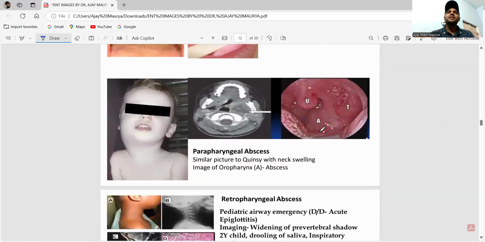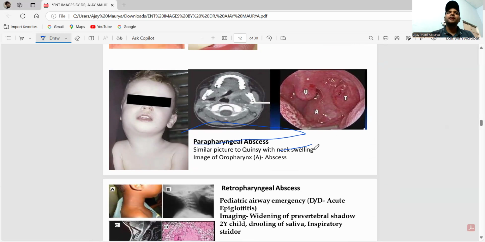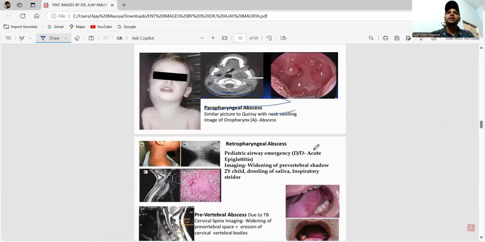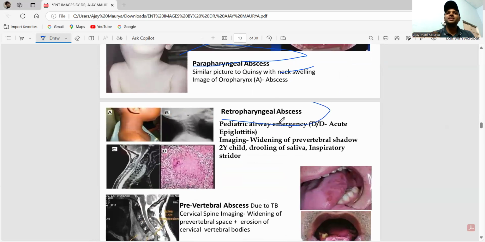Okay, now see here, in the parapharyngeal abscess there is a neck swelling. But in Quinsy there is no neck swelling. You can also see the retropharyngeal abscess. You can say that this is a pediatric emergency. Differential diagnosis is acute epiglottitis. You can see the widening of the prevertebral shadow. It is also seen in a 2-year-old child, with drooling of saliva and inspiratory stridor.